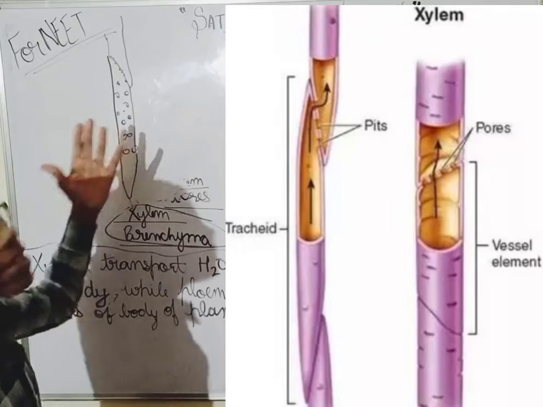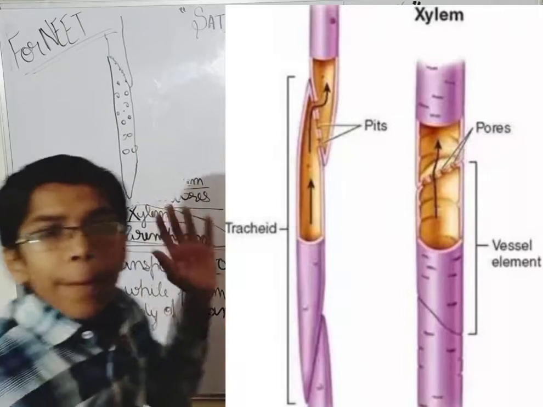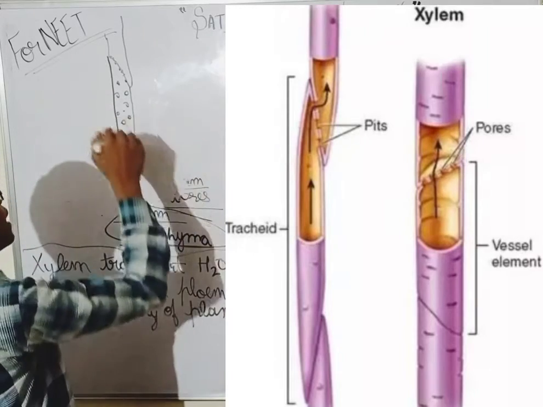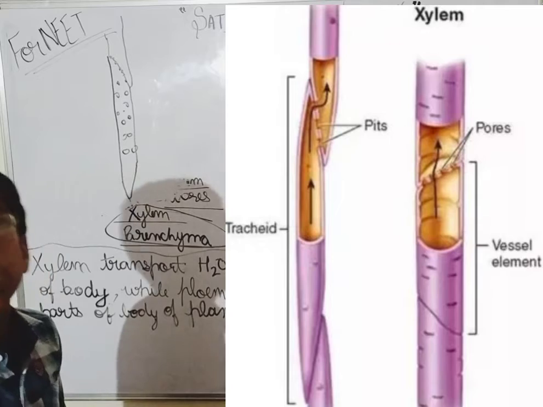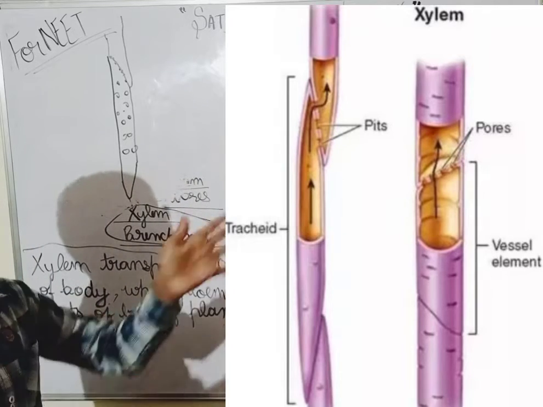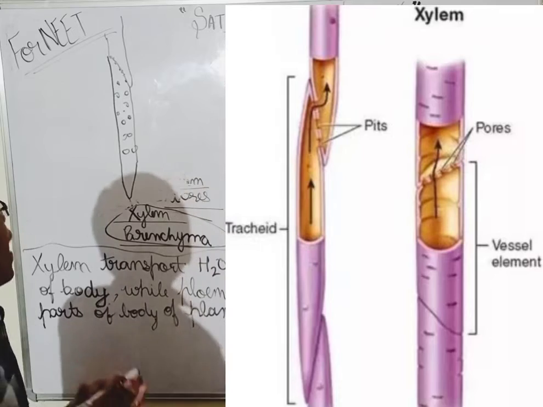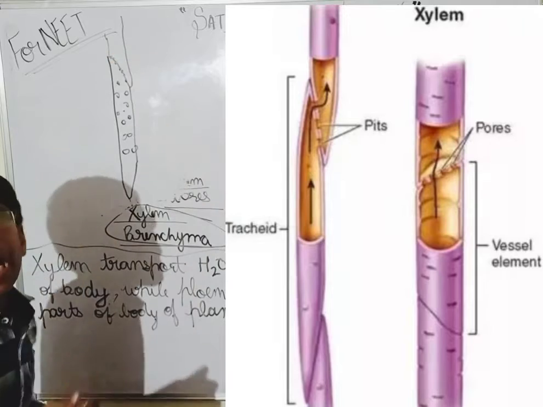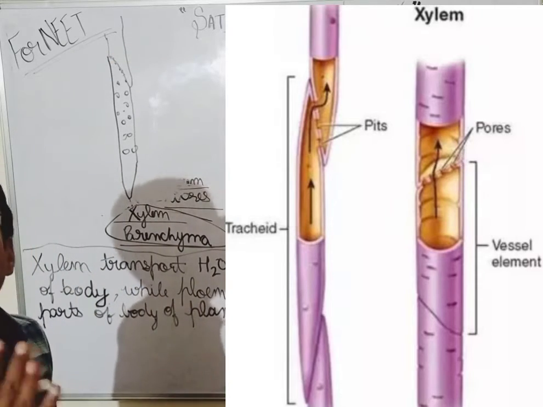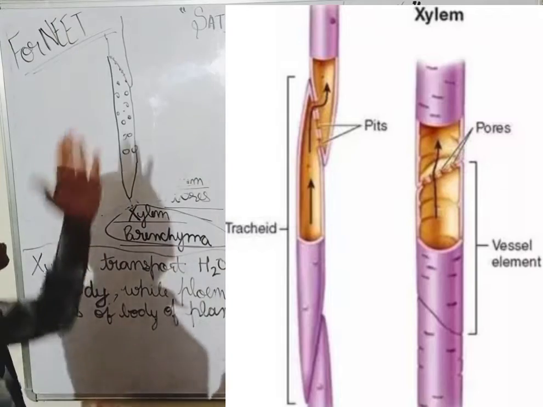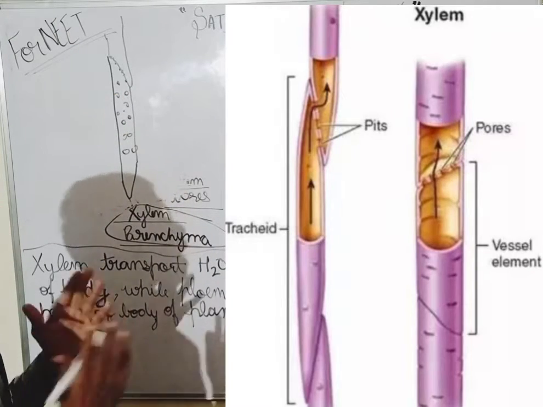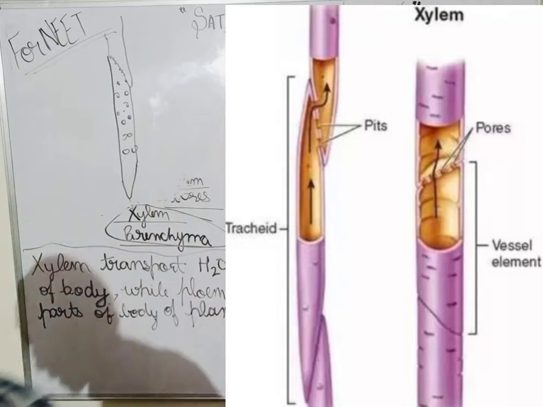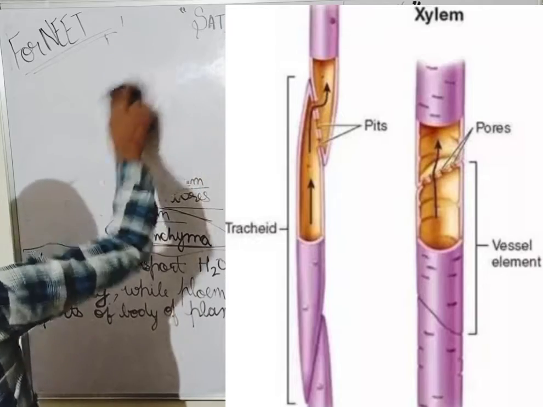Okay, now what do these pits do? The pits help in the transportation of water and minerals. These lateral pits help in the transportation of water and minerals sideways, laterally in the cells, while those which are in the end walls, these help in the transport of water and minerals upwards. Okay, now see guys, our tracheids is over. Now we are coming on the vessels.